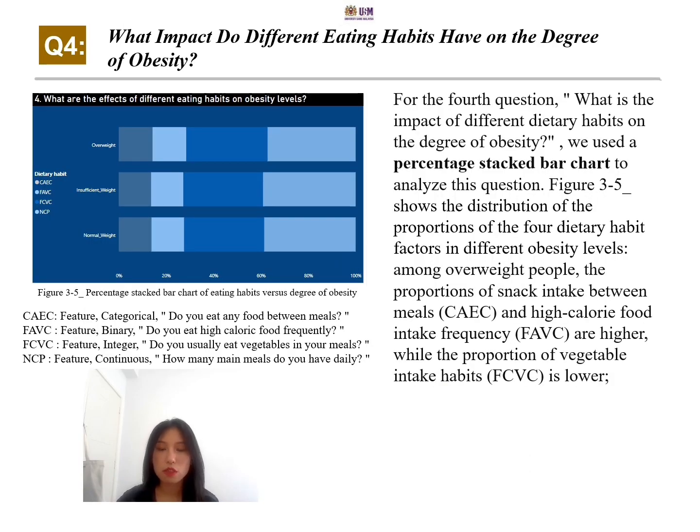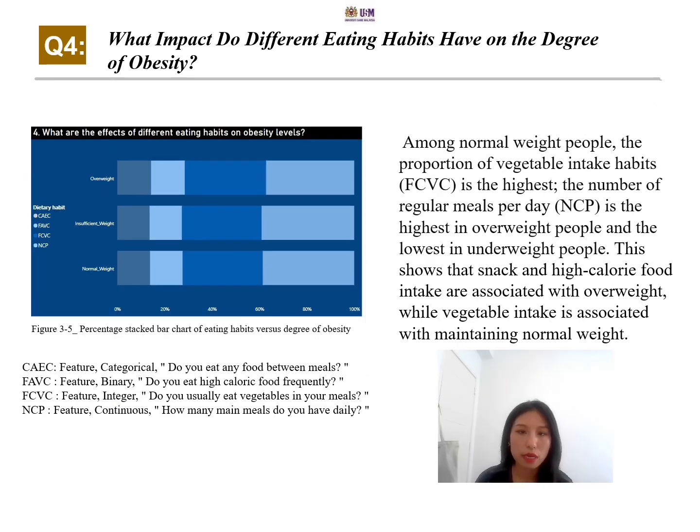The fourth question: what impact do different eating habits have on the degree of obesity? In this question, we use the percentage stacked bar chart to analyze this. It shows us that snack and high-calorie food intake are associated with overweight, while vegetable intake can help maintain normal weight.